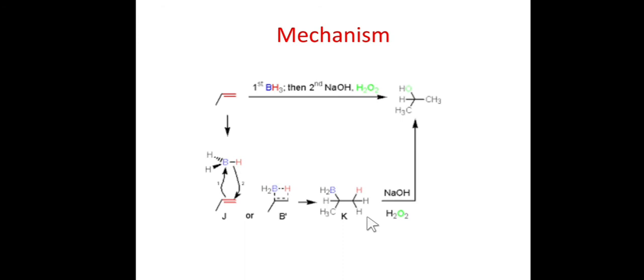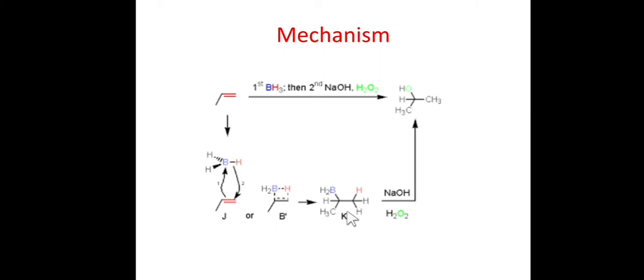So what is the mechanism for addition of this BH3? If we have alkene and BH3, then this is a syn addition. That means the boron and hydrogen add on the same side. Okay, remember this is a syn addition reaction, just like the H2 molecule. So this forms this kind of transition state over here, and then the H and boron bond will break and it will add up over here.